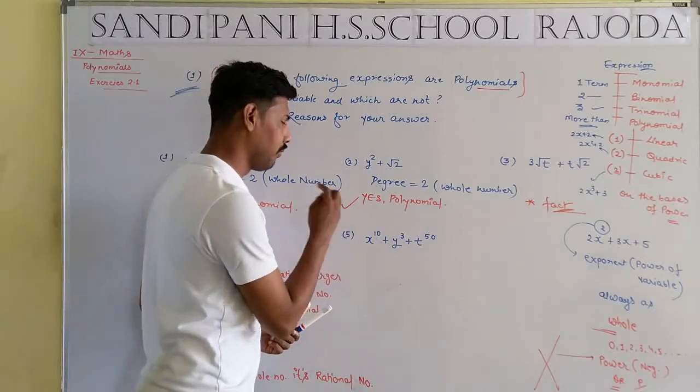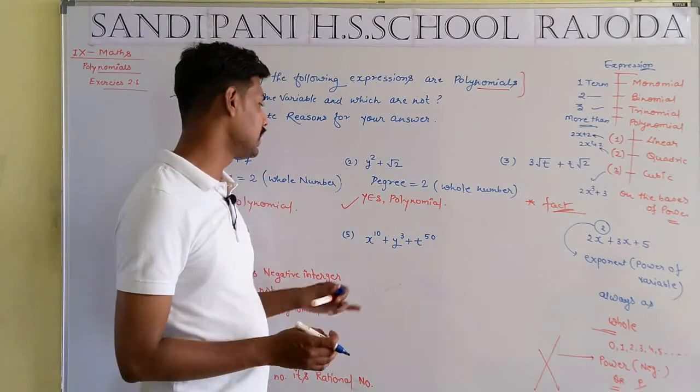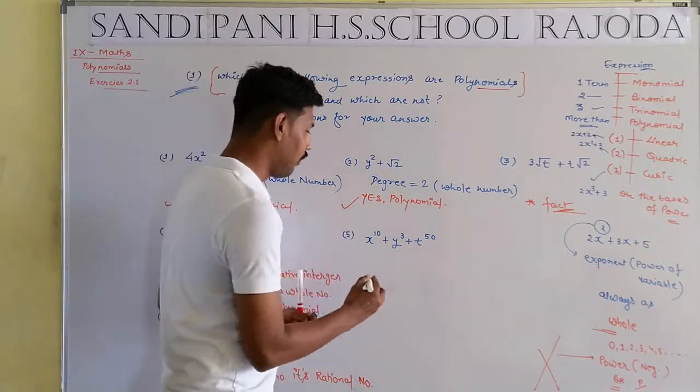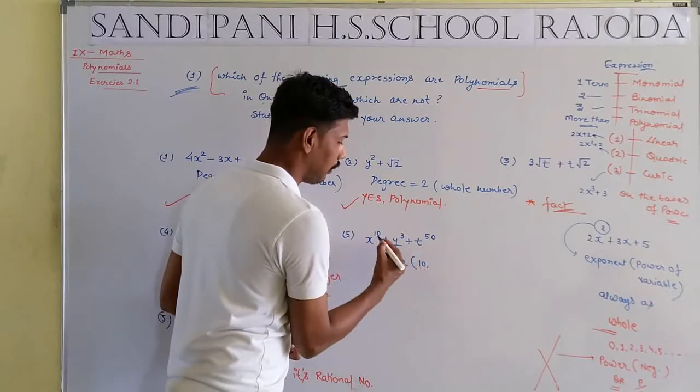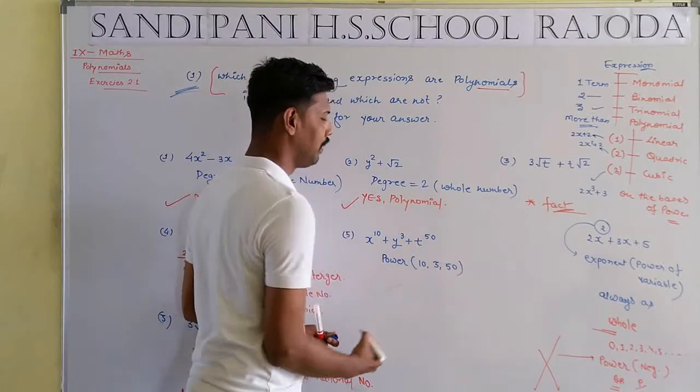About question number 5. Here 3 variables are possible: x, y and t. And the power of x is 10, the power of y is 3, and the power of t is equal to 50.